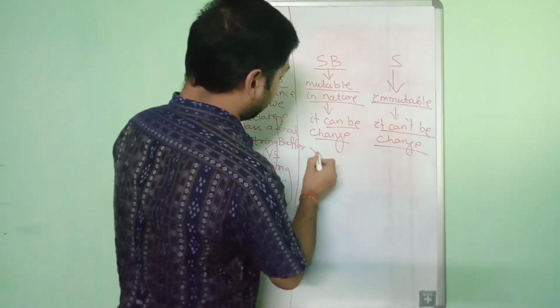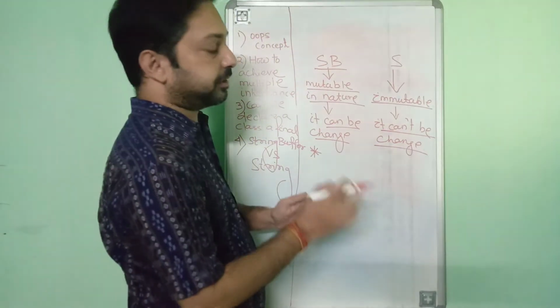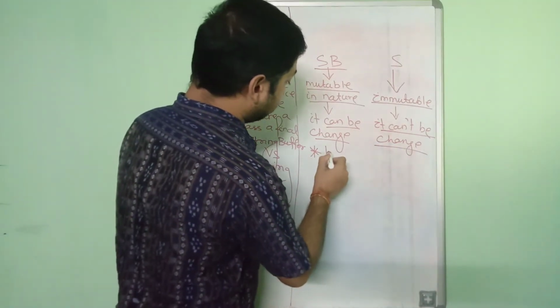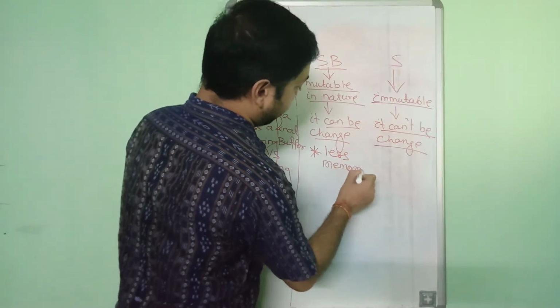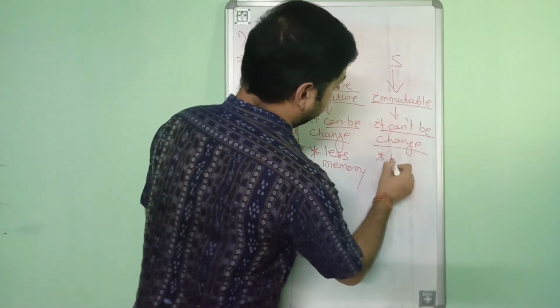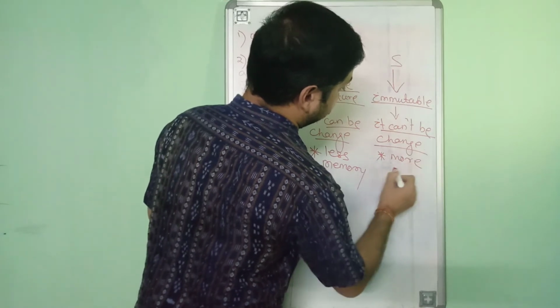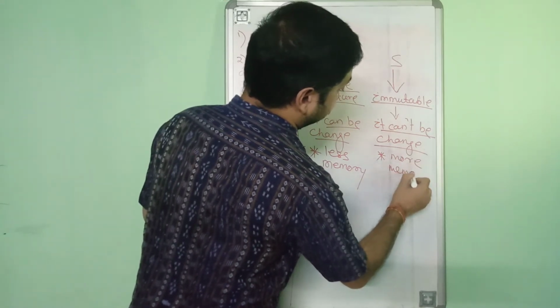Another difference is that whenever you are performing any concatenation operation or anything else, string buffer takes less memory, whereas string takes more memory.